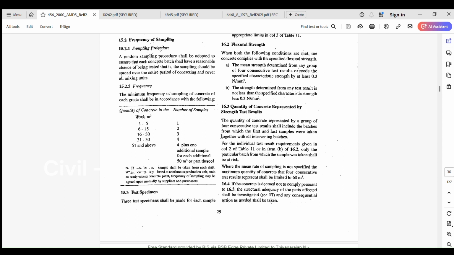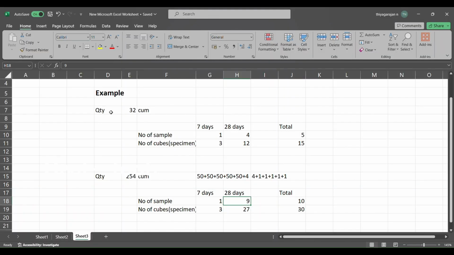Quickly we move on to two examples. For 32 m cube concreting volume, how many samples need to be taken for the given volume? For 7 days, I have taken one sample. In 28 days, it is mentioned here 4.